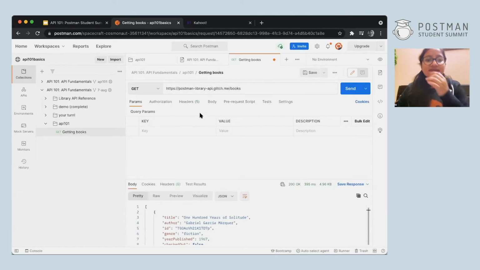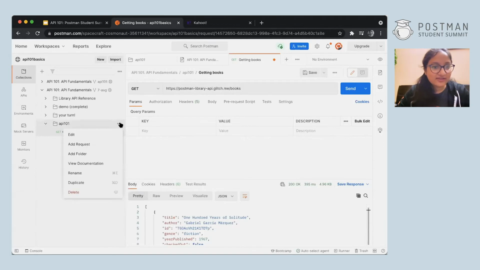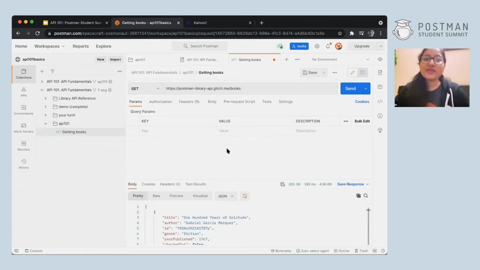So this is it. All right. Someone is facing an issue. Okay, Ritika, this is a request I have created right now by clicking on the 3 dots and adding a request. And then I named it Getting Books. You can name it something else as well. All right. So this is our first request. You understood how to retrieve information.